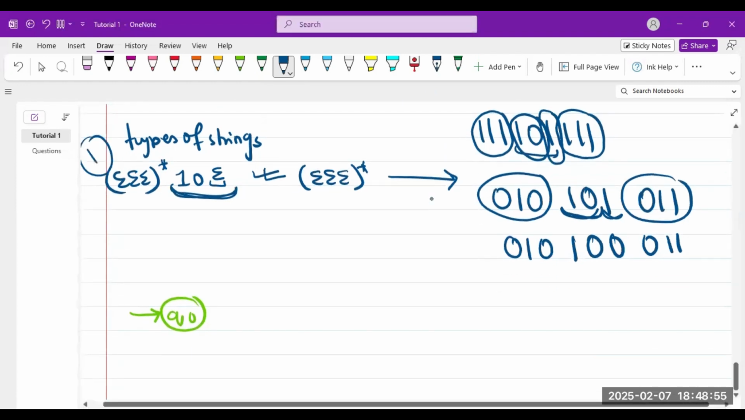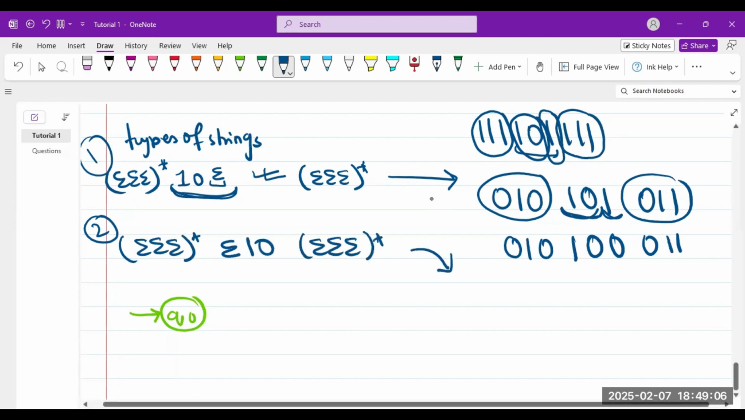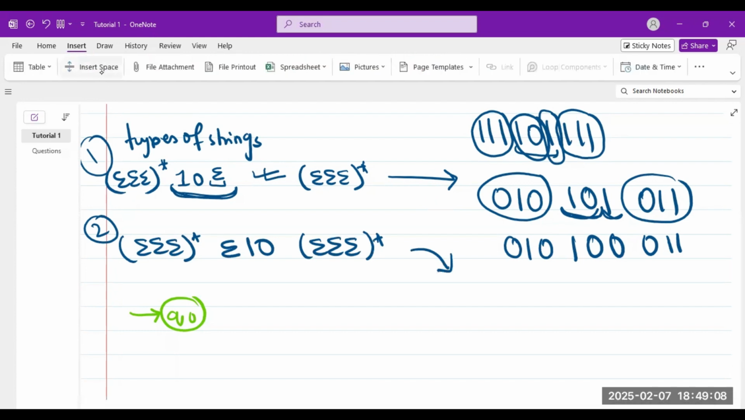My second type of strings can be anything, but the sigma comes first. Like for example, this same thing, but let's move this down.